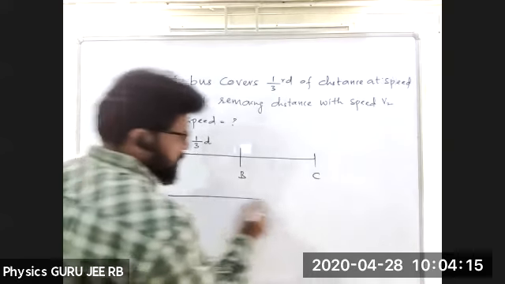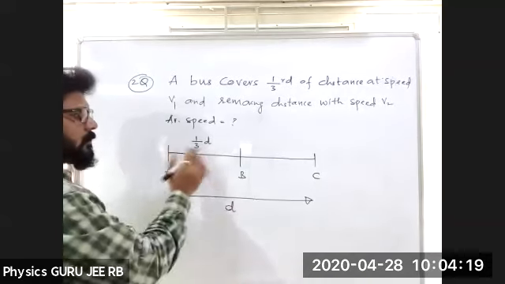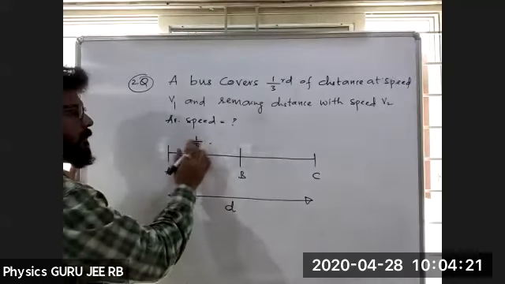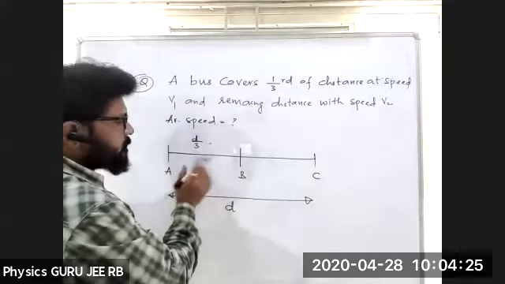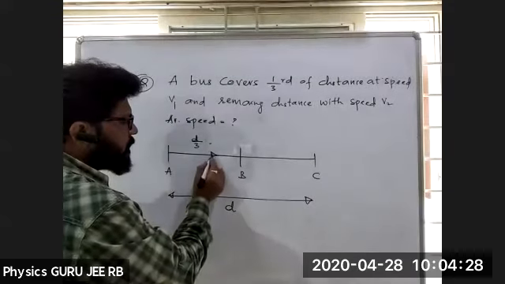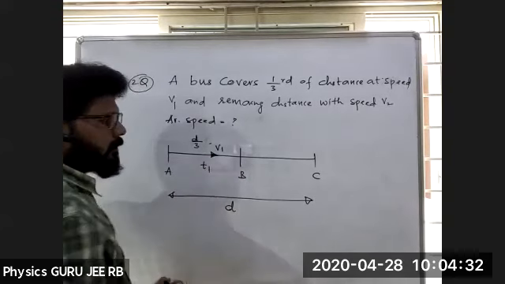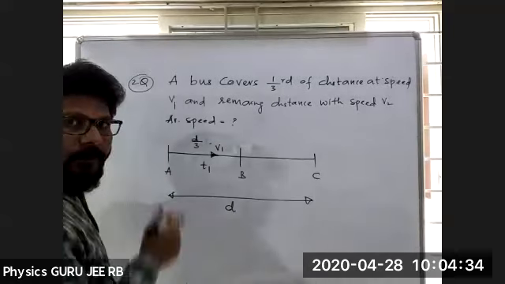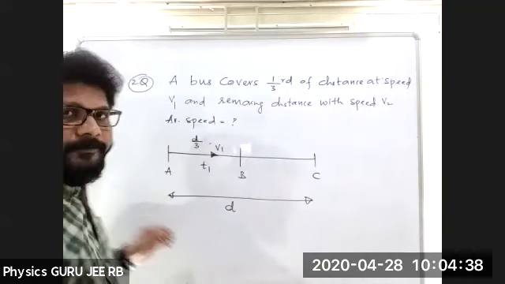If I take the total distance as D, in that, 1/3 of the distance is D by 3, with a speed V1 and a time T1. Next, can you tell me what is the remaining distance?